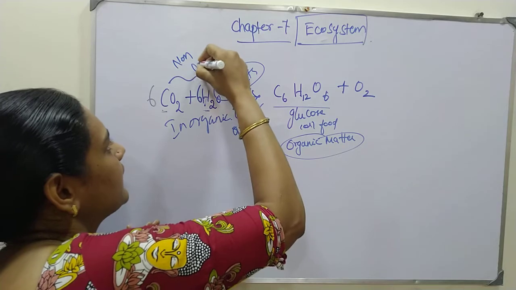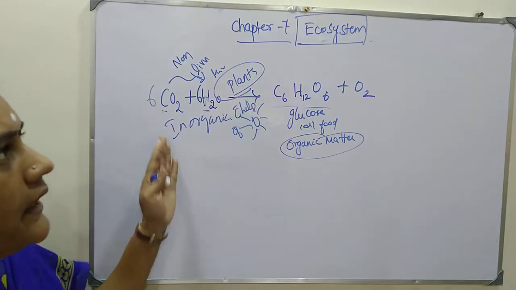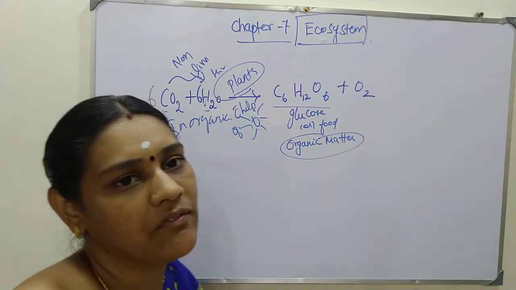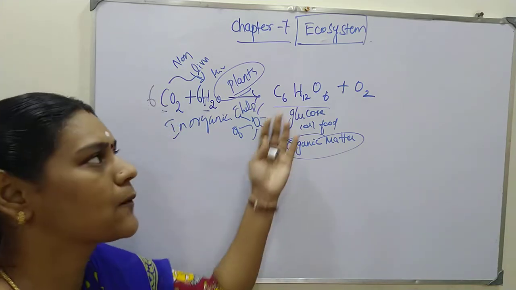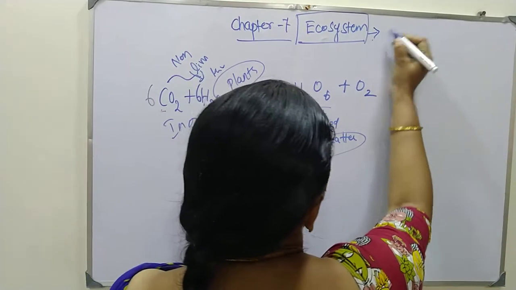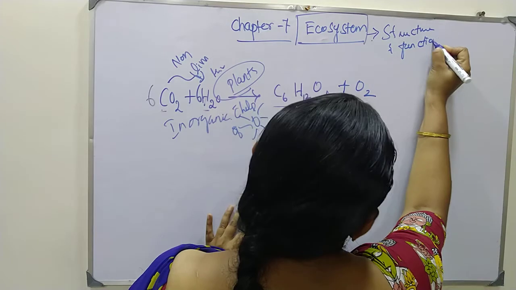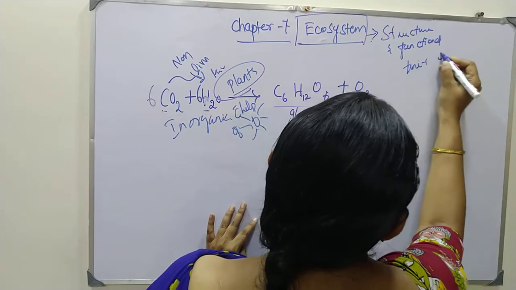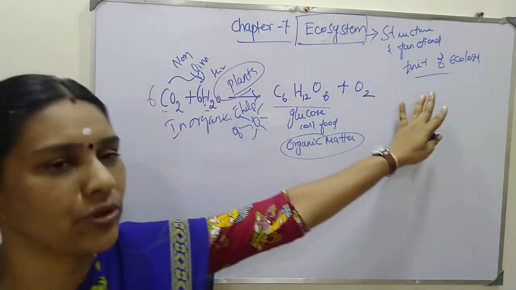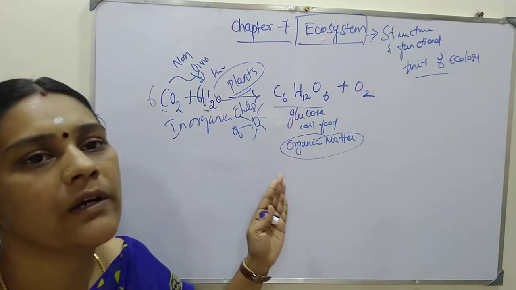So non-living items and living organisms interact. It is called the ecosystem. The result of the interaction of living and non-living things is called the ecosystem. Or else you can say the ecosystem is the structural and functional unit of ecology. It is the result of the interaction of living and non-living things.